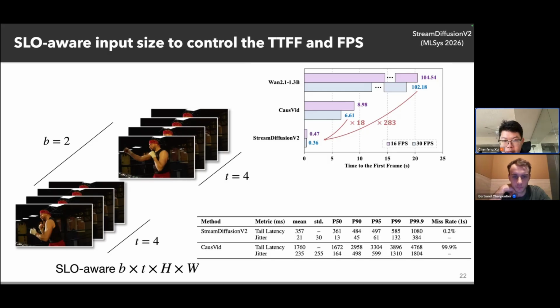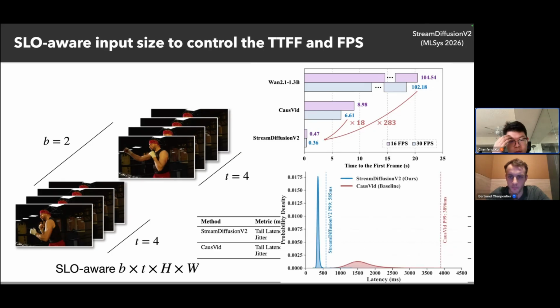And you can see that with our careful design to adjust the size of the inputs, we could control the SLO tail latency metric, let's say P99. As you can see, our P99 time to the first frame is only 585 milliseconds, which fully satisfies the live streaming requirement. Our miss rate is also pretty low. For example, here we only have a 0.2% miss rate, compared to our baseline CausVid, which is really high.